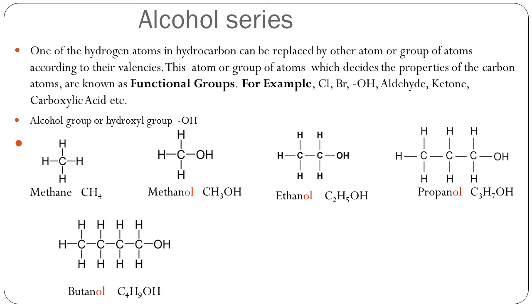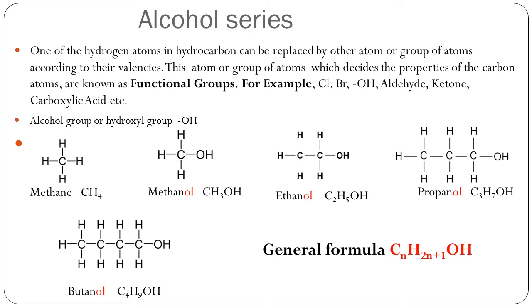Okay, so have you noticed the molecular formula of all these alcohols that we have talked about? Can you find some pattern here? Can you tell me one general formula to represent these compounds? Alkane's general formula is CnH2n+2.